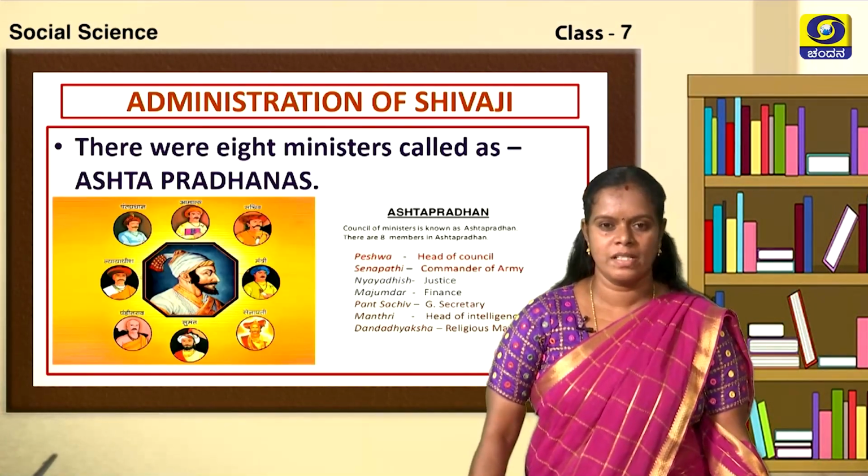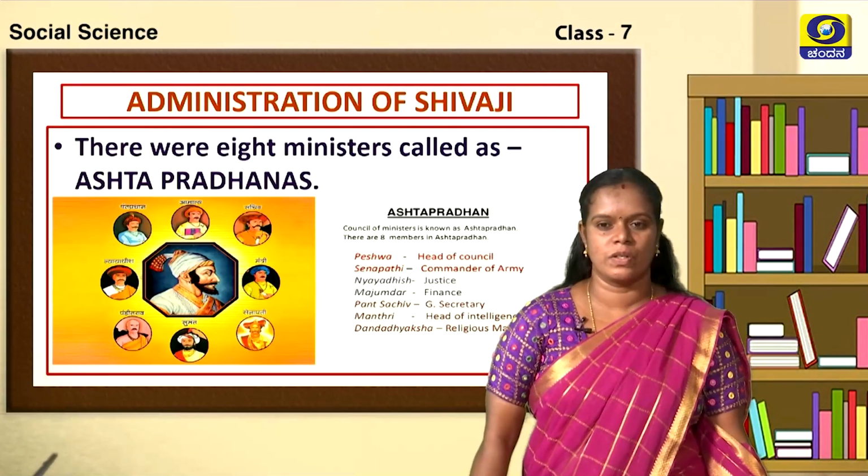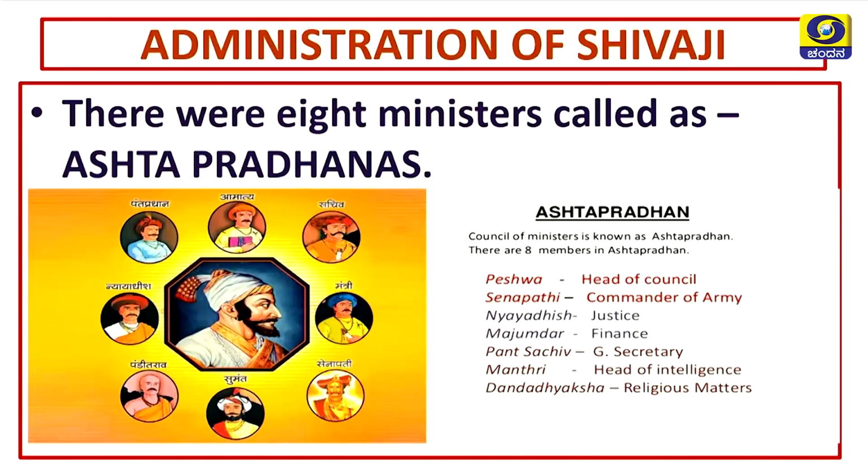Now, let's move on to the administration of Shivaji. There were 8 ministers who assisted Shivaji, and they were called Ashtapradhanas.